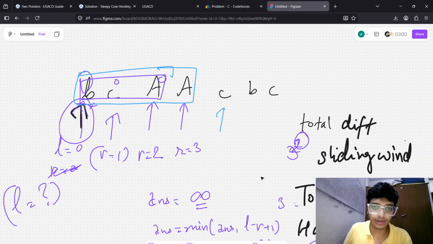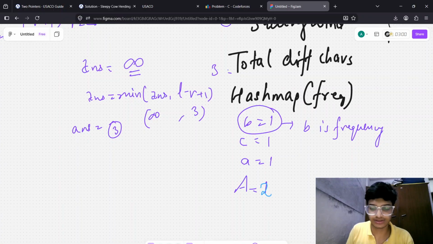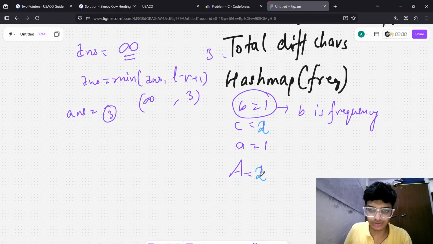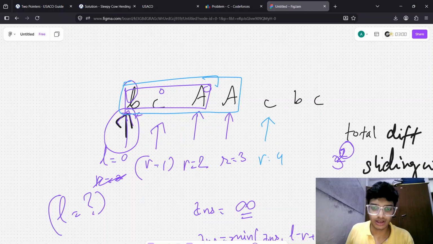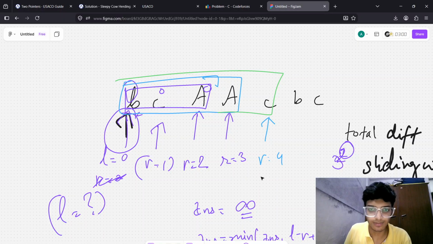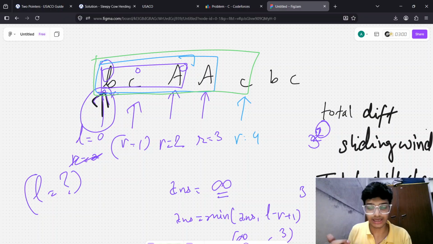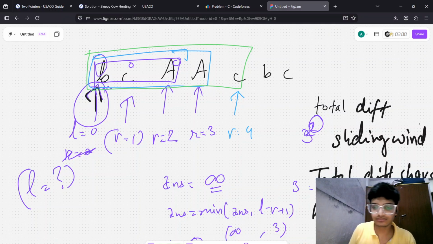Again, we will pick up R equal to 4, the same thing will happen, and C becomes 2. And this one will now be our sliding window. I think you are getting it because I'm explaining in depth. Okay, I know you will get what I'm saying.